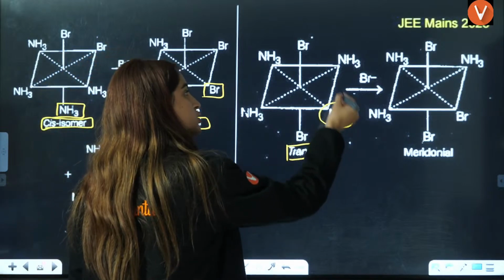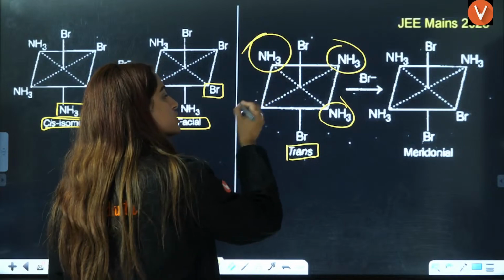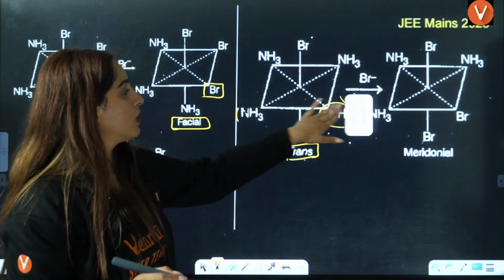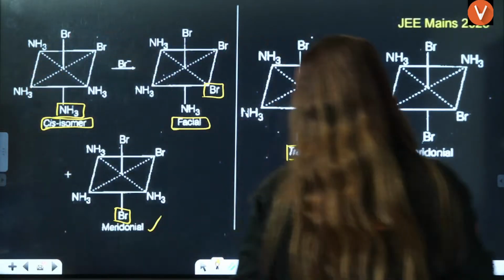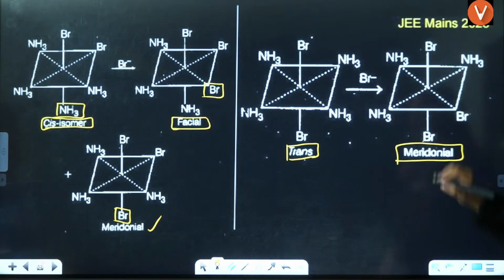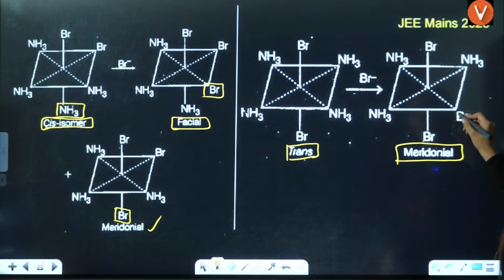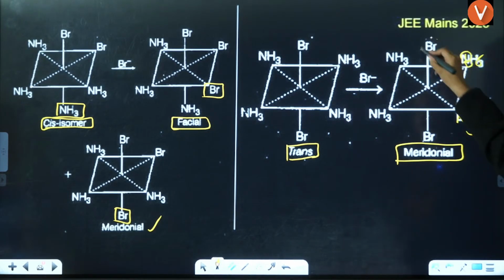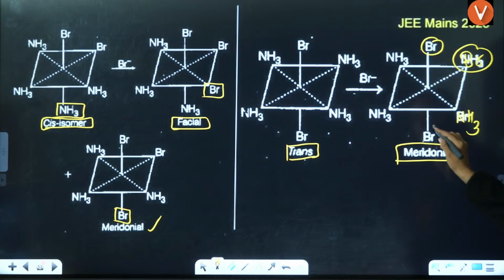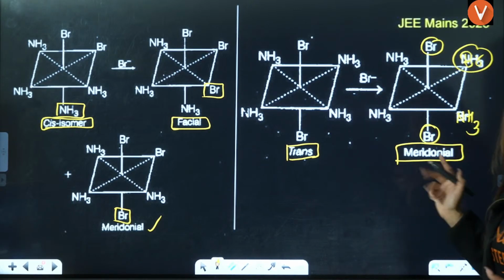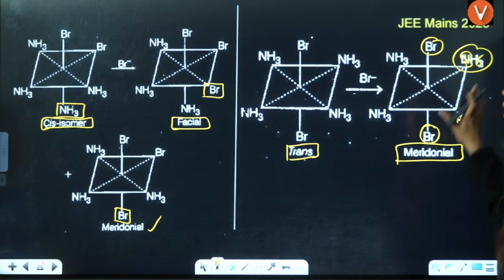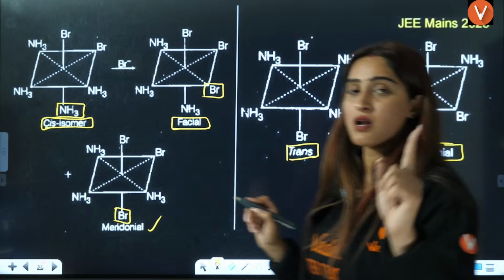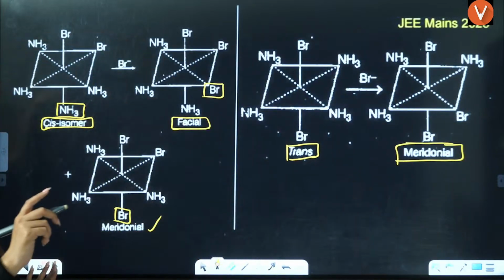So if this NH3 or this NH3 or this NH3 or this NH3, any NH3 leaves and gets replaced by Br, you will have the presence of meridional isomer. Let's say here you have NH3 only, here you have Br, that is also meridional. 2 are next to each other. After leaving one side, you have one Br, right? That is the answer for meridional, right? So always for trans you will have only meridional, that is for trans you will have only one isomer here.